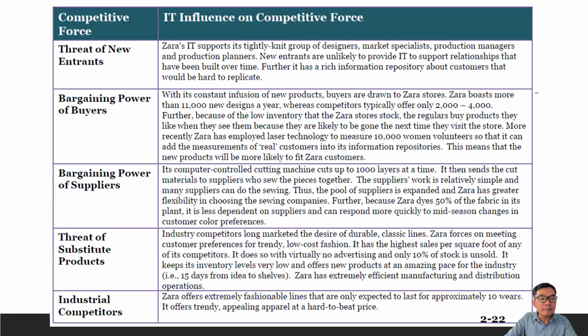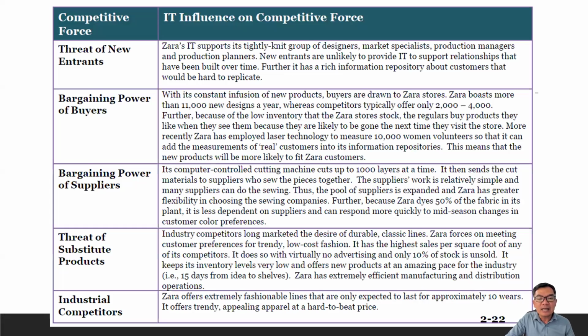Second example is the bargaining power of buyers. With its constant infusion of new products, buyers are drawn to Zara stores. Zara boasts more than 11,000 new designs a year, whereas competitors typically offer only 2,000 to 4,000. Further, because of the low inventory that Zara stores stock, the regulars buy products they like when they see them, because they are likely to be gone the next day they visit the store.